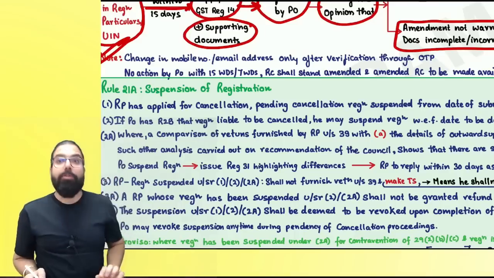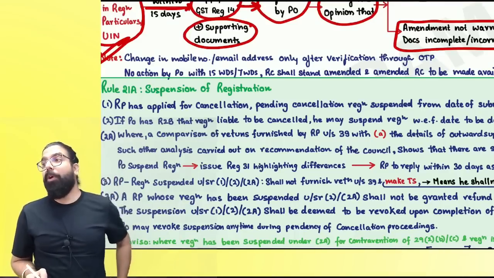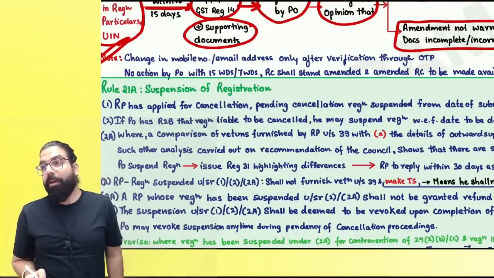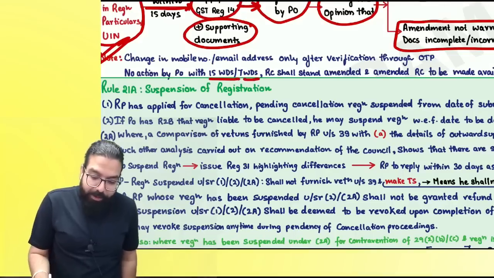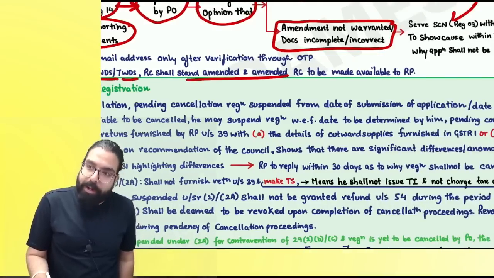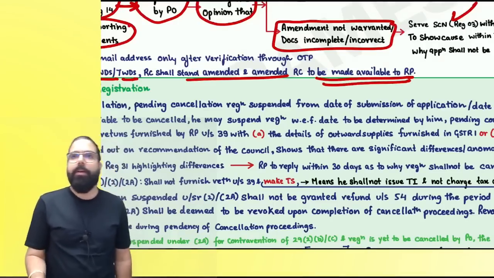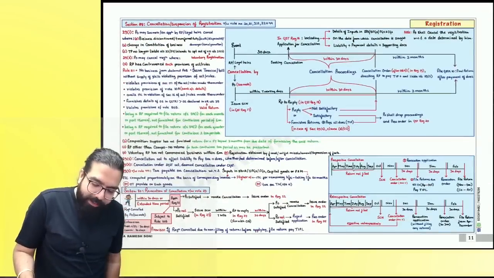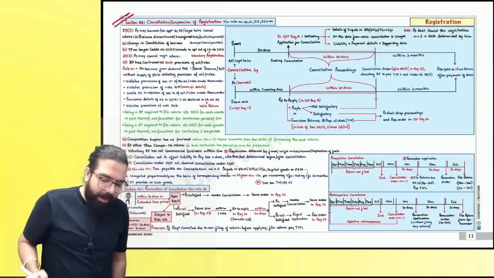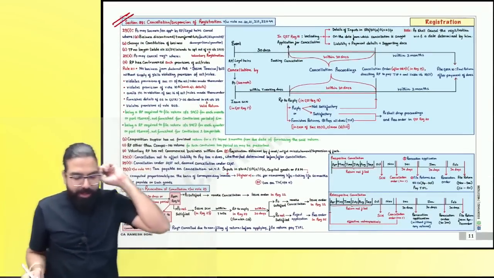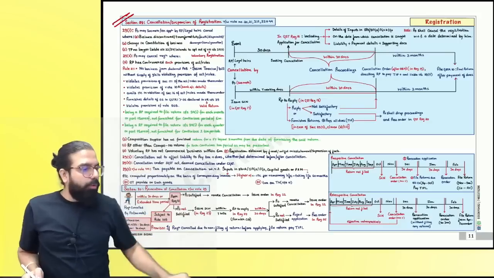Can I go ahead, everyone? Sir, I went ahead and applied for amendment. Officer is not reacting. Officer not reacting within 7 days or 5 days, registration certificate will stand amended and amended registration certificate will be given to you. Are we clear, everyone? Please come to your next chart. First of all, we'll learn section number 29 and then we'll go back. Please come to your next chart, everyone. Oh no, we are running late.